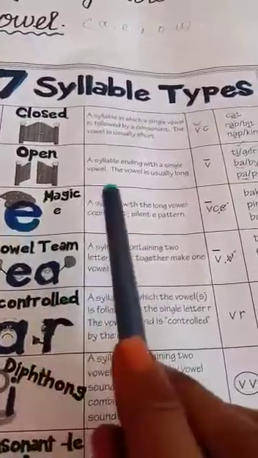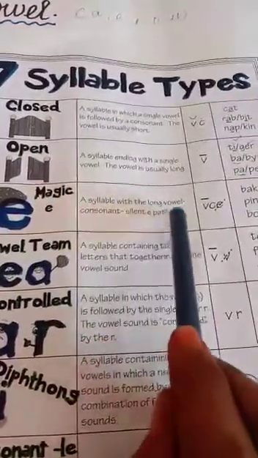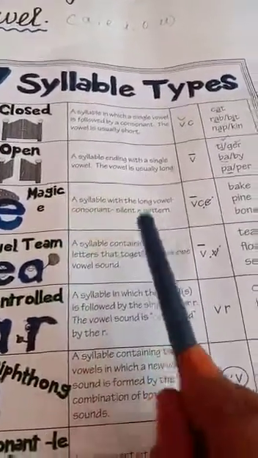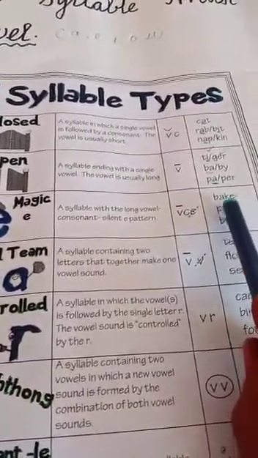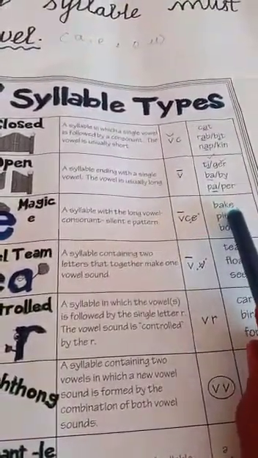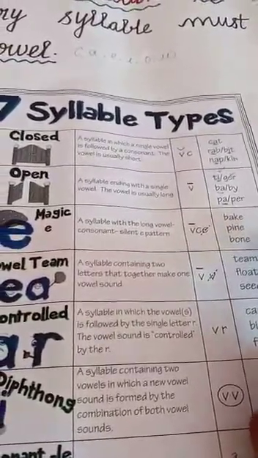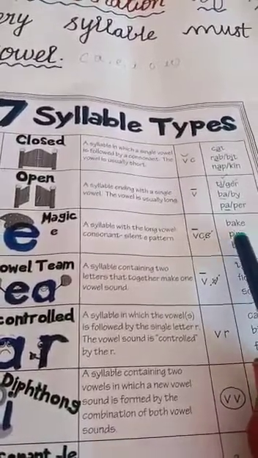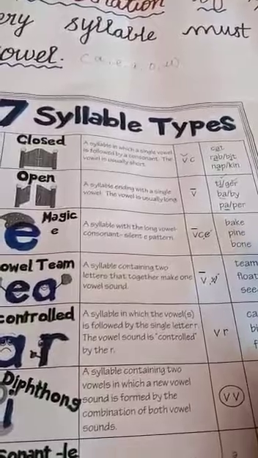The third one is Magic E. Magic E refers to a syllable with the long vowel, consonant, silent E pattern. If a long vowel is followed by an E, that E is silent.